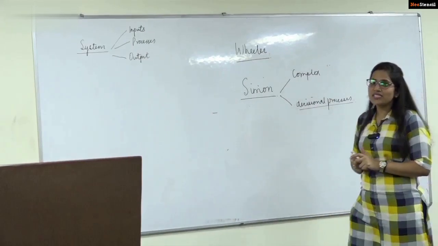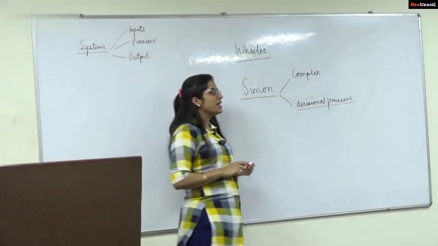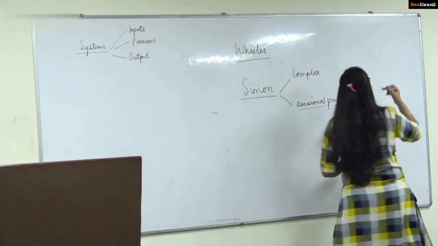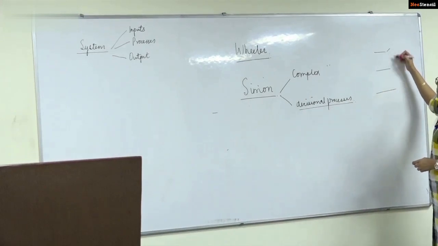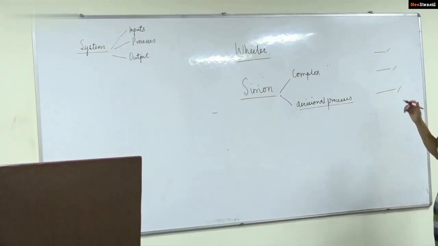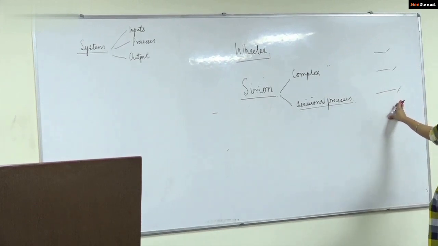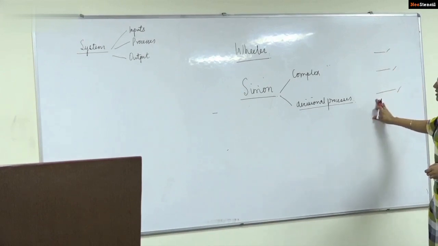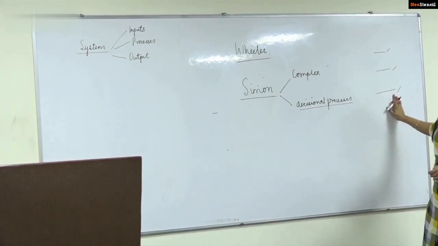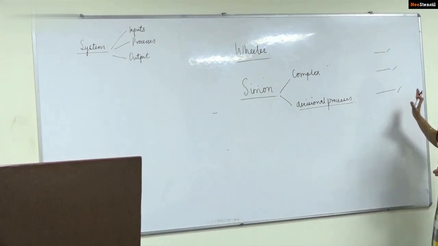Now these decisions are made at different levels of the organization. What happens is that we have a hierarchy in the organization: the top level, the middle level, the lower level, to be more precise. At every level, decisions are made. It's not that all the decisions are made at one place, or that even the top level decisions will be applicable at every level. For every level, there are decisions being made.